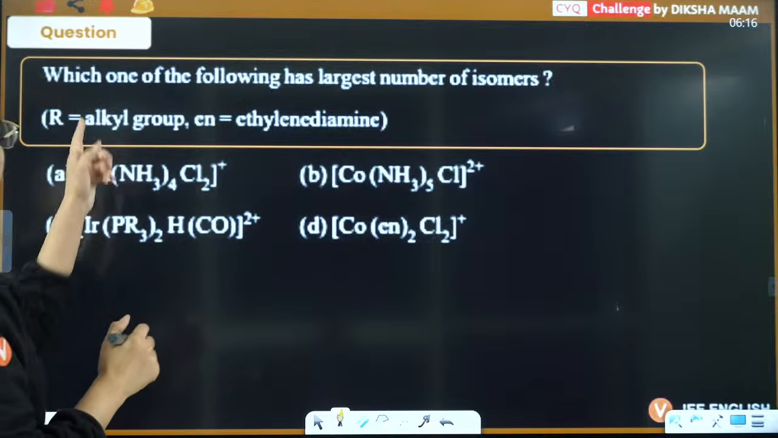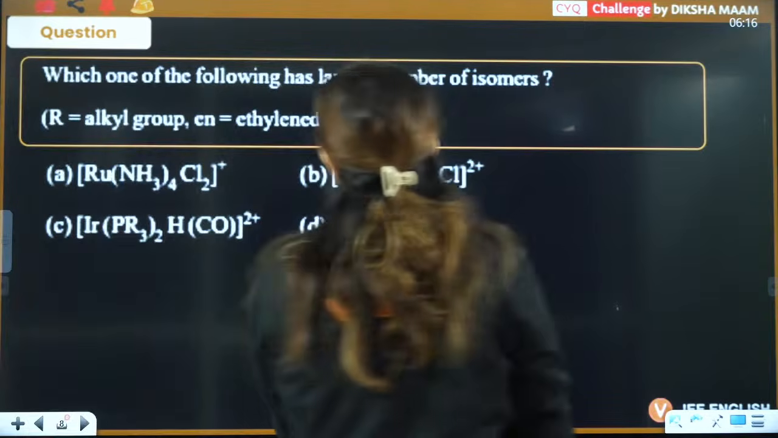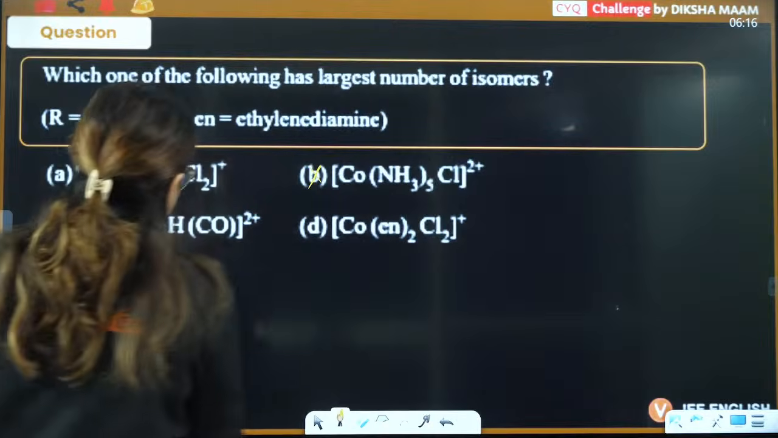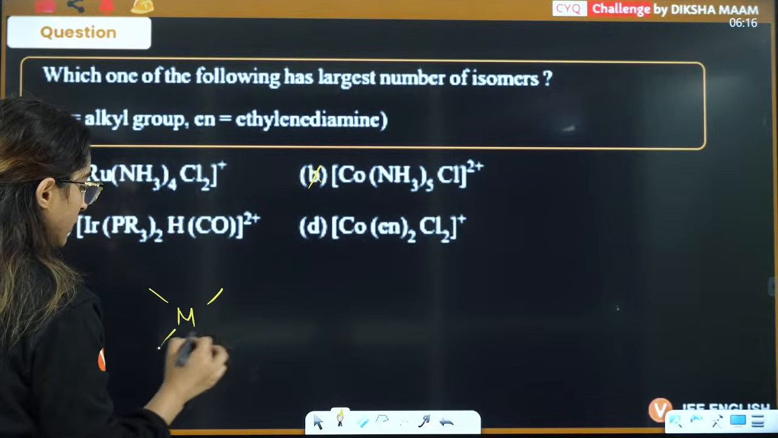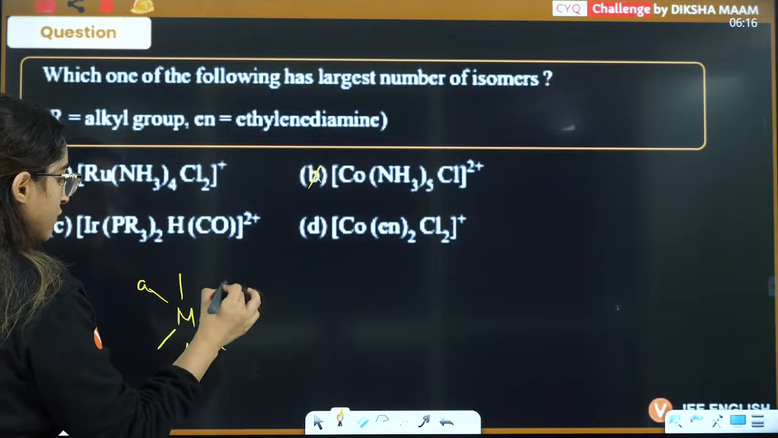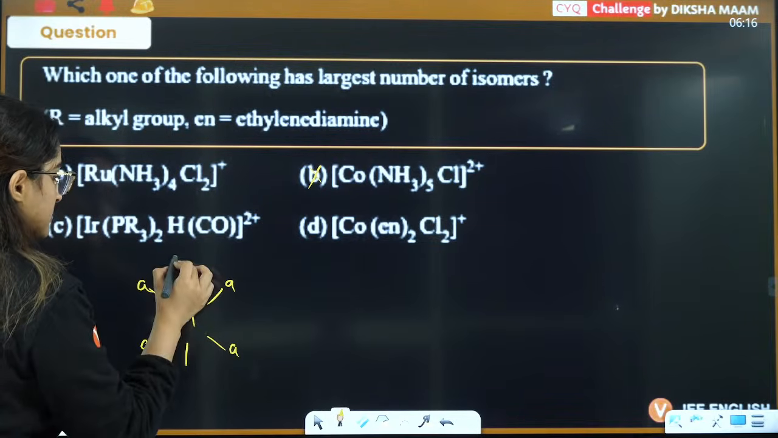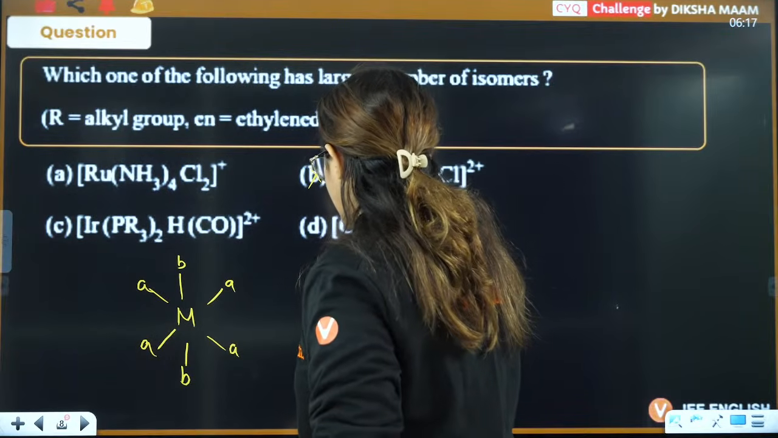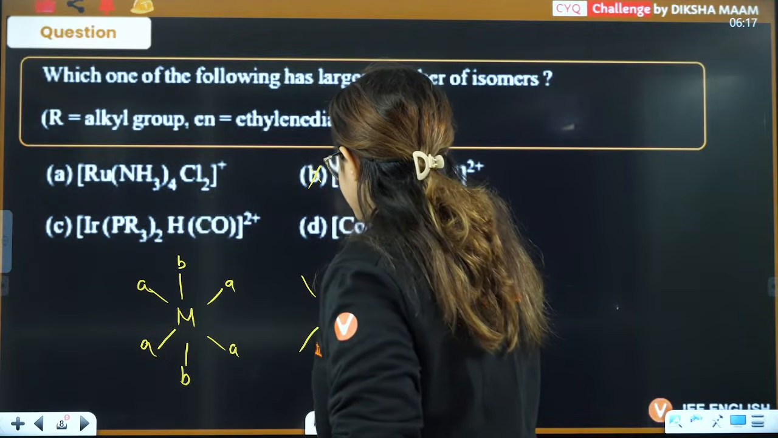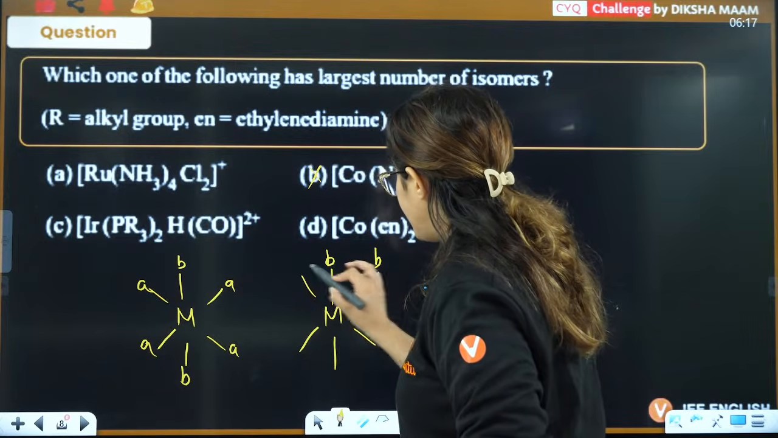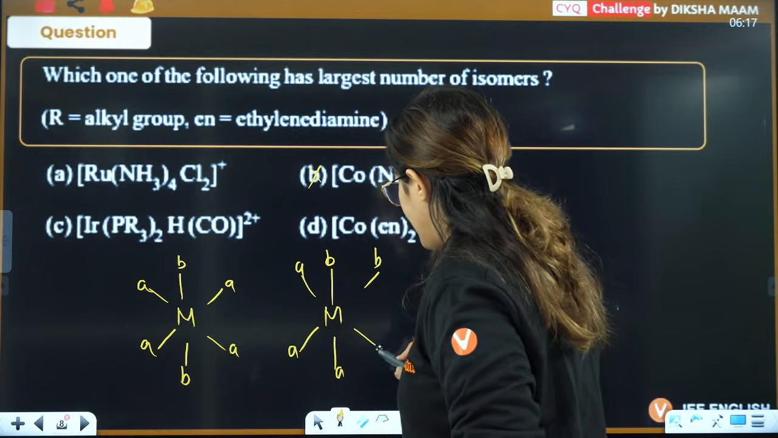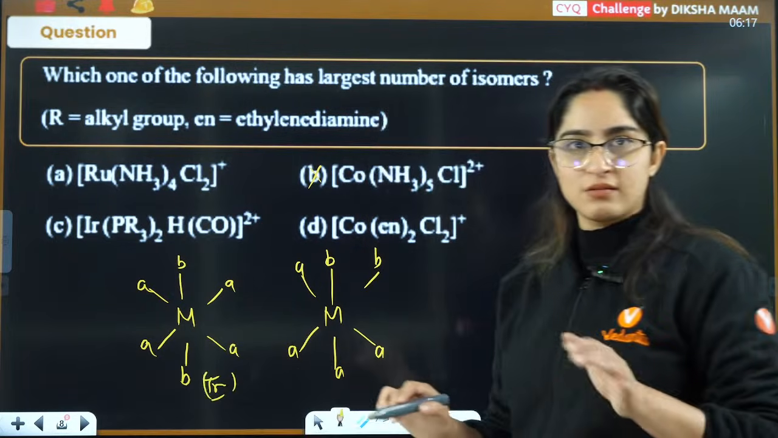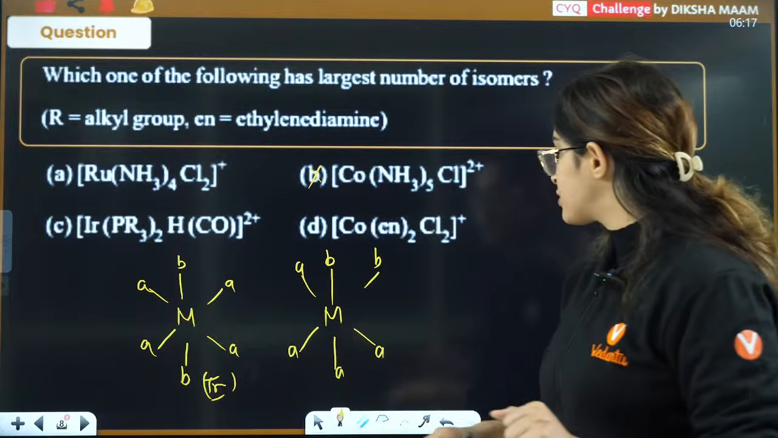If you see this case, which of the following has the largest number of isomers? This is definitely not true. And what about this one? This is MA4B2: 1, 2, 3, 4, 5, 6, A 1, 2, 3, 4, right? This is B and B. This can be trans and you can have a cis isomer. This is BB, this is AAAA. So you have trans, which definitely has POS, so optical isomer is not present.